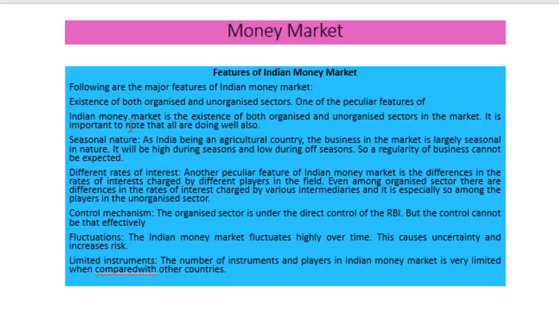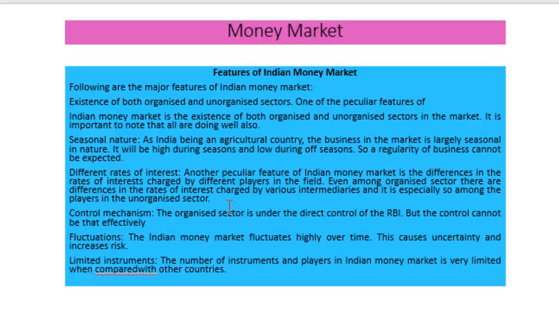First one, we have already seen there exists both organized and unorganized sector in the Indian money market. Second one, it is seasonal in nature. We know that the Indian economy is agrarian in nature, and therefore the Indian money market is seasonal in nature, as it mainly depends upon the harvesting seasons. Then another important feature is that in the Indian money market, different rates of interest prevail. We know that in India, different banks have different rates of interest, and this is one of the important features of the Indian money market.